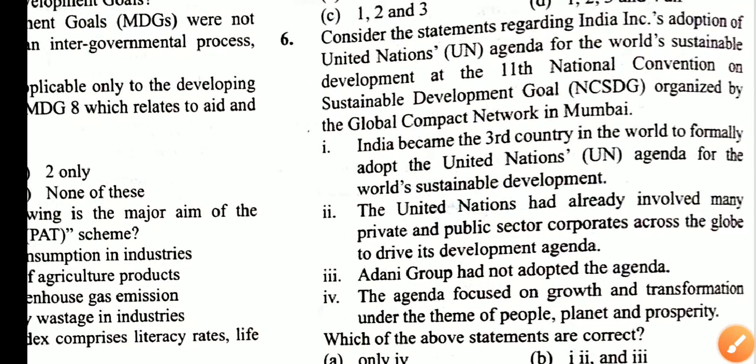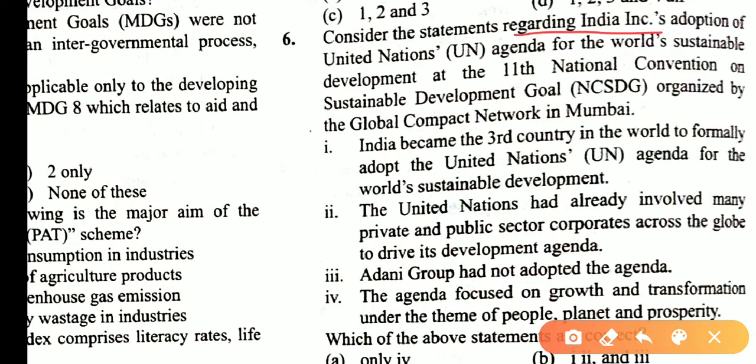Consider the following statements regarding the adoption of the United Nations Agenda for Sustainable Development at the 11th National Convention on the Sustainable Development Goals, organized by the Global Compact Network in Mumbai. Which statements are correct? India did not become the third country in the world to formally adopt the United Nations agenda.